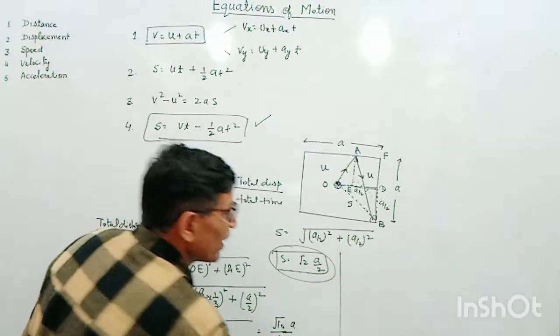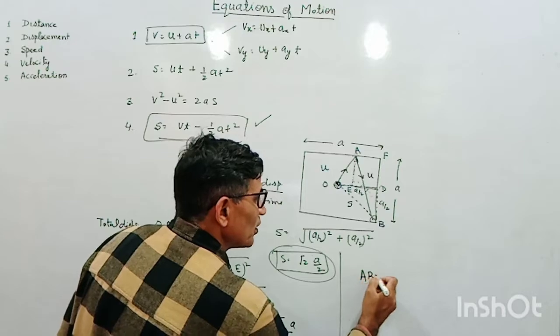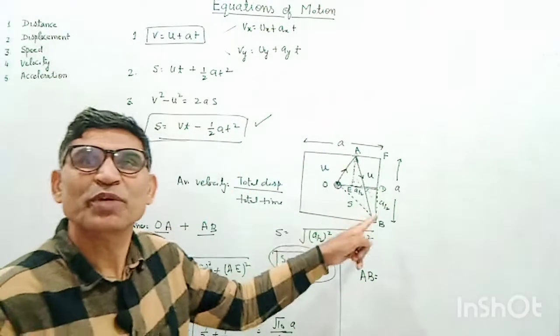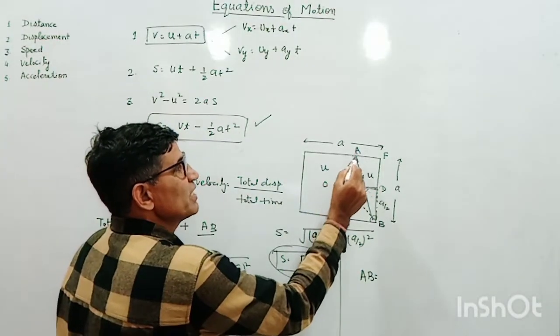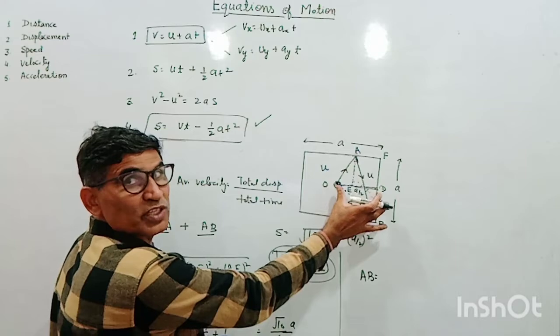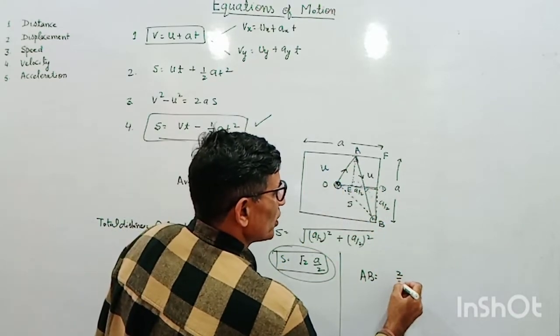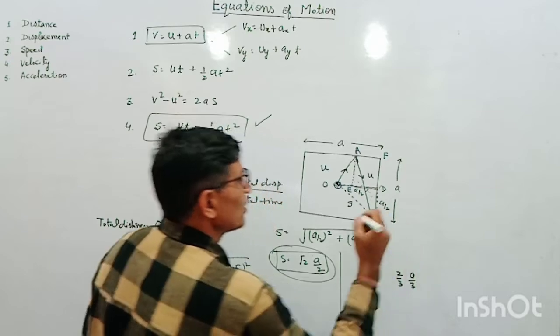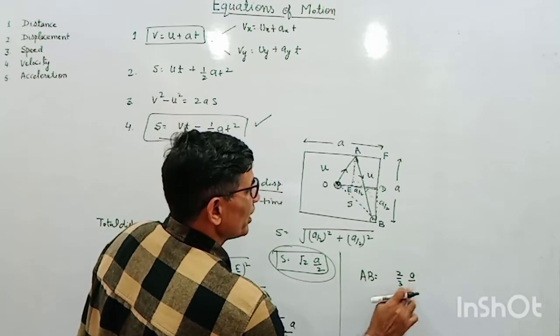Now I will calculate the distance from A to B. The distance from A to F will be 2/3 of the total distance OD, which is 2/3 of a by 2.